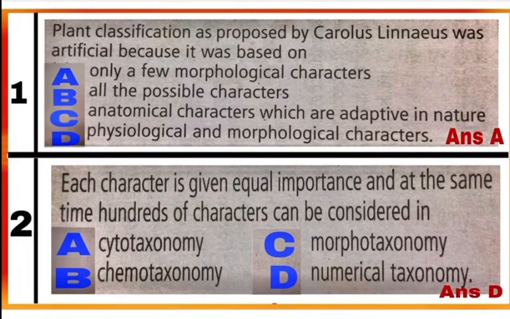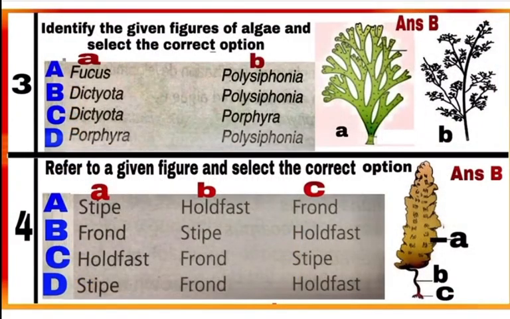Come to question number 2. Each character is given equal importance and at the same time hundreds of characters can be considered in. Option D. Numerical taxonomy. It is based on all observable characters. Numbers and codes are assigned to all characters and the data are then processed. In this way, each character is given equal importance and at the same time hundreds of characters can be considered in numerical taxonomy.